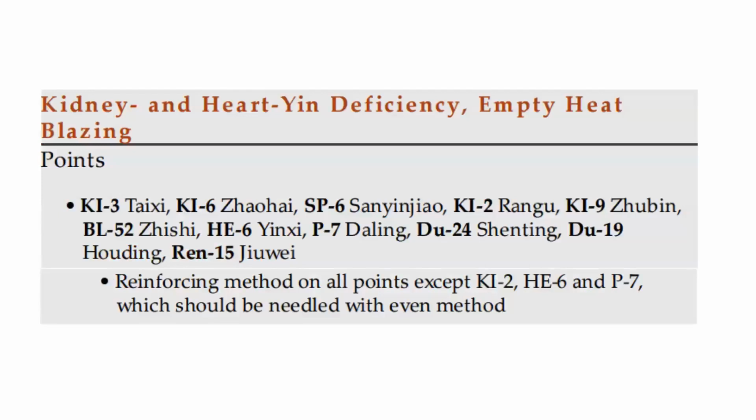For the acupuncture points, we use Kidney 3, Kidney 6, Spleen 6, Kidney 2, Kidney 9, Bladder 52, Heart 6, Pericardium 7, Du 24, Du 19, and Ren 15, with reinforcing method on all the points except Kidney 2, Heart 6, and Pericardium 7, which should be needled with even method.